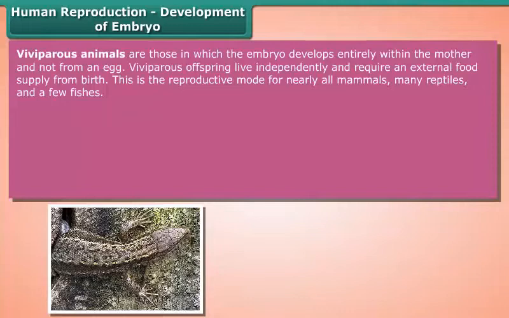Viviparous offspring live independently and require an external food supply from birth. This is the reproductive mode for nearly all mammals, many reptiles and a few fishes.